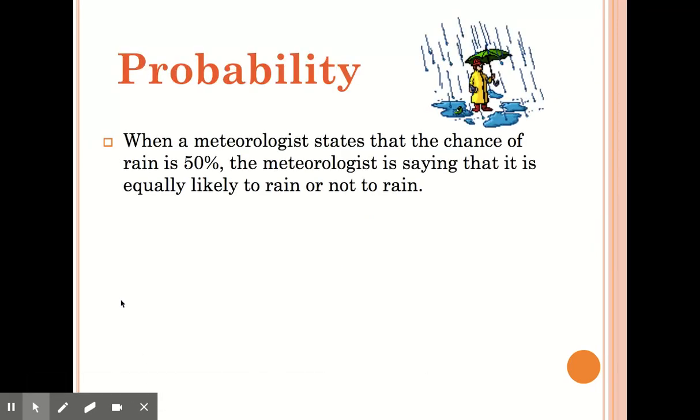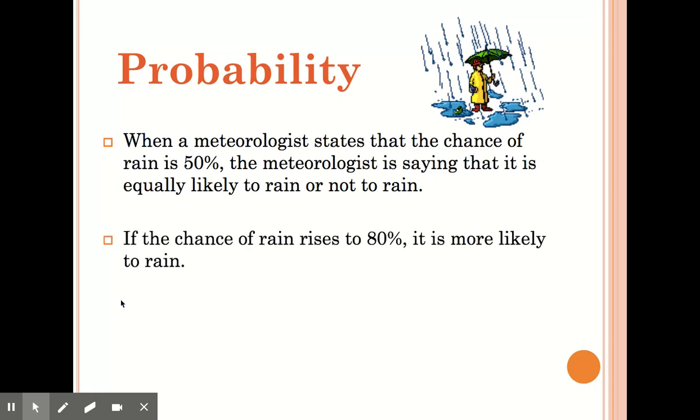When a meteorologist states that the chance of rain is 50%, the meteorologist is saying that it is equally likely to rain or not to rain. So you can bring an umbrella because there's equal chance of it raining or not raining.